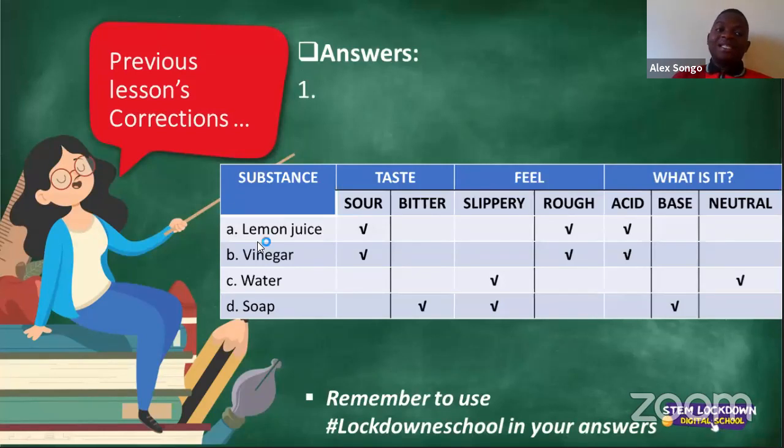Remember, we spoke about indicators and we spoke about blue and red litmus papers. And we said a red litmus paper, if it is put, for example, in lemon juice, will remain red because it's indicating to you that lemon juice is an acid. And if you take a blue litmus paper and put it in an acid, it will change from blue to red to indicate that lemon is in fact an acid. All right, ladies and gentlemen, I hope you understand that. So red litmus paper remains red in acid, blue litmus paper changes to red in acid, all indicating to us that whatever substance, and I'm using the example of lemon juice, will be an acid. Ladies and gentlemen, I hope you remember that.